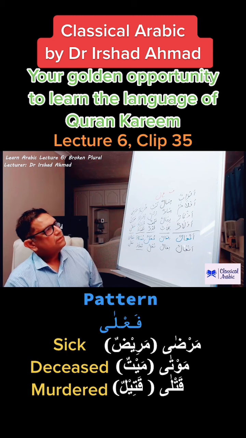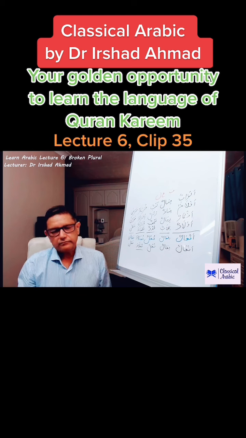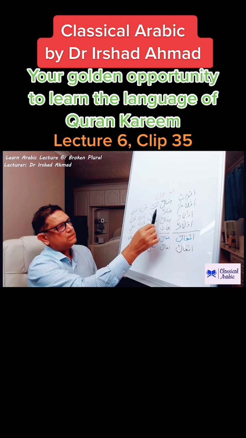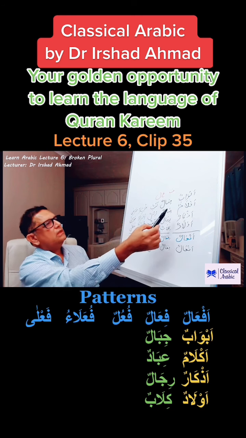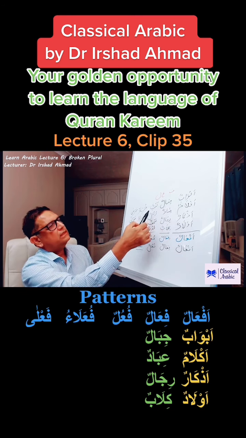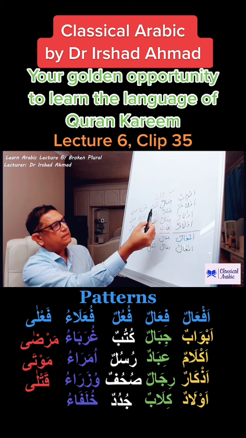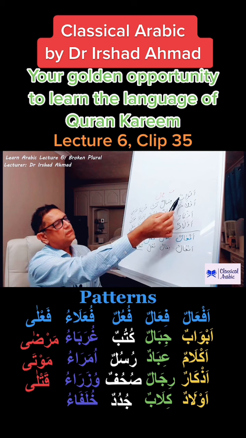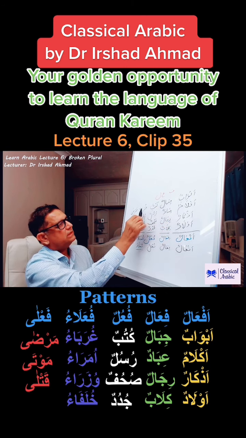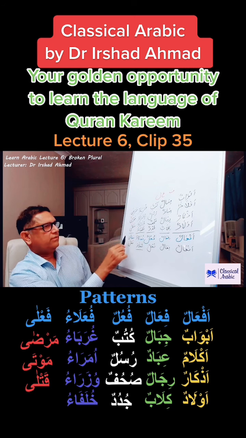So if we look at these patterns again, these three have tanween at their end. These are all known. So when we have tanween at the end, we can have three states and three forms, three states two forms, and three states one form.